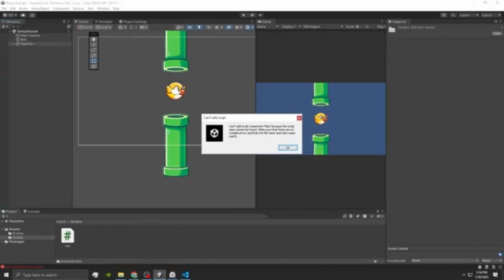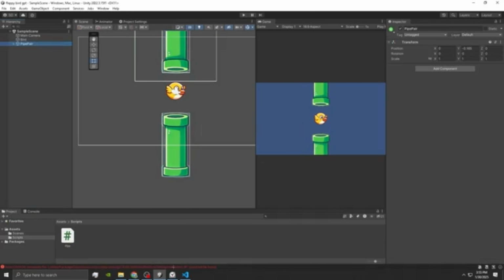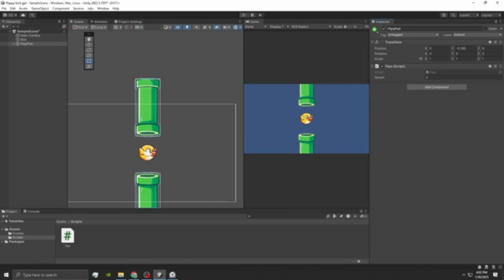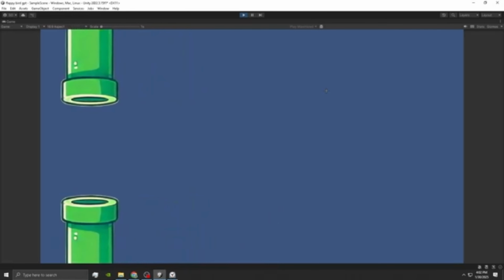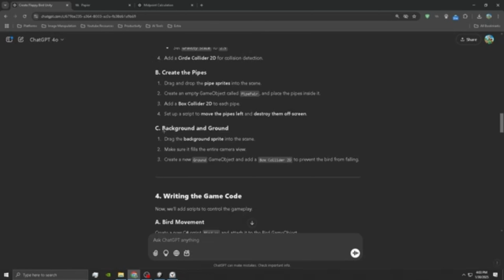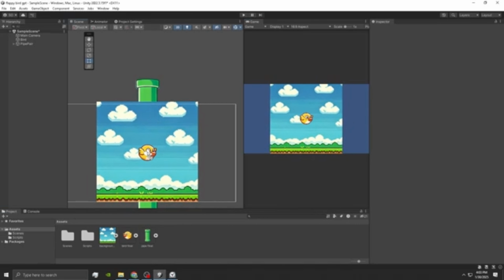I spent a couple minutes trying to fix this, but I just ended up restarting Unity and that worked. So, alright, it's fixed. Let's see if it works. Come on. Oh, damn, it's already been 12 minutes. Alright, now we gotta create the background. So let's drag it on. Say like right about there is good.